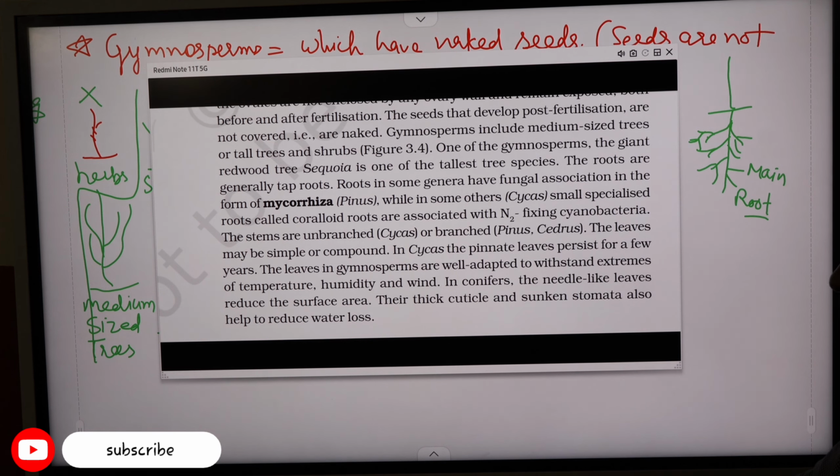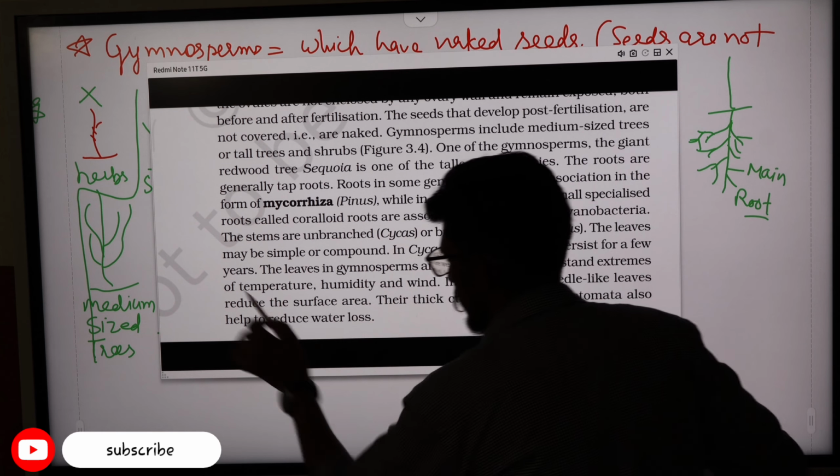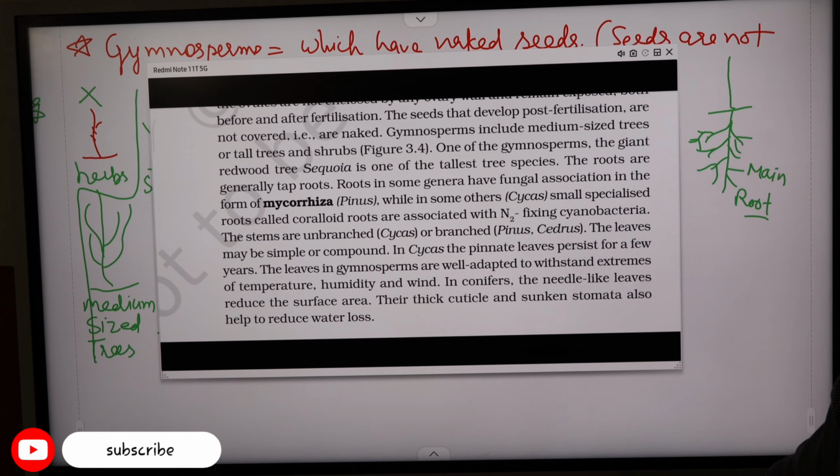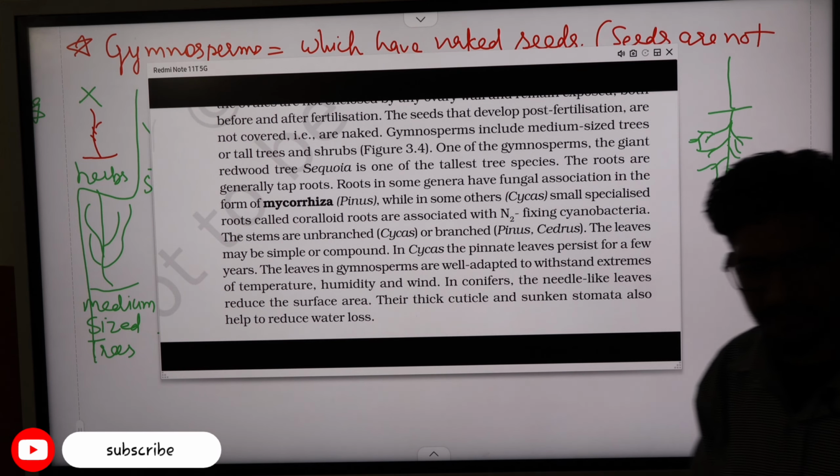Leaves can be simple or compound, and they have different methods by which they can withstand extreme conditions like high temperature, low temperature, high humidity, low humidity, and wind.